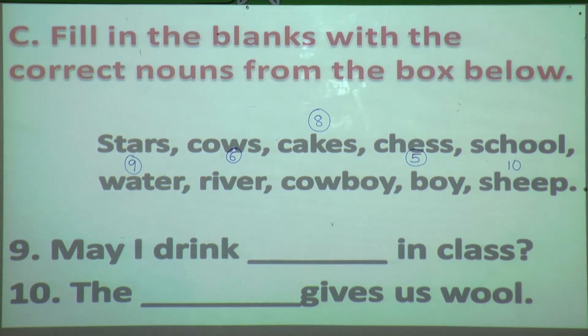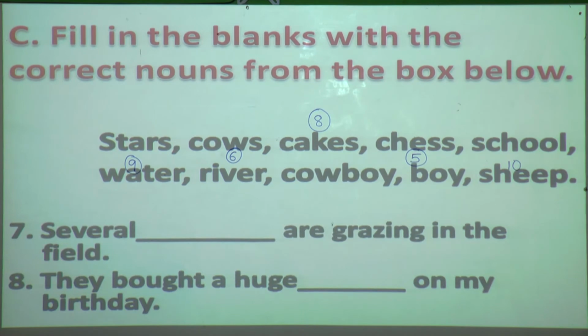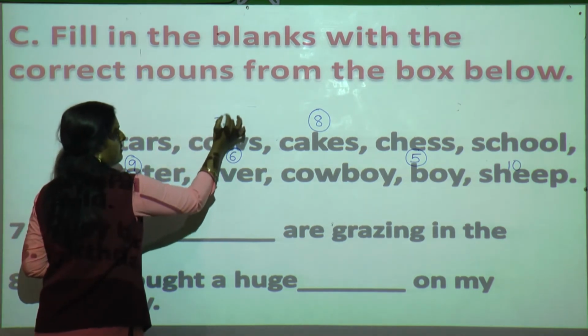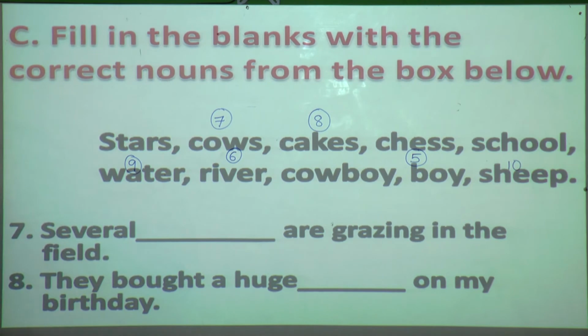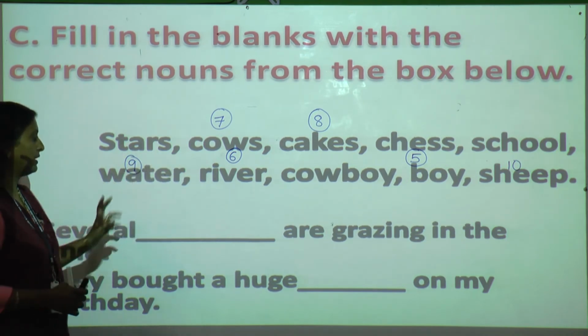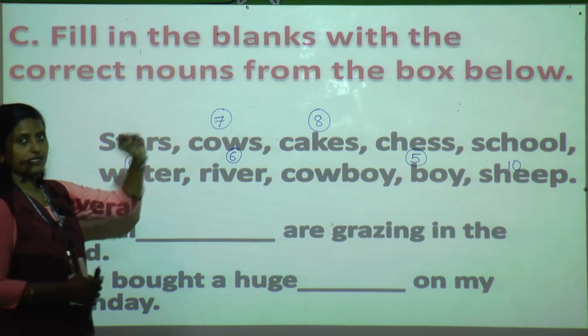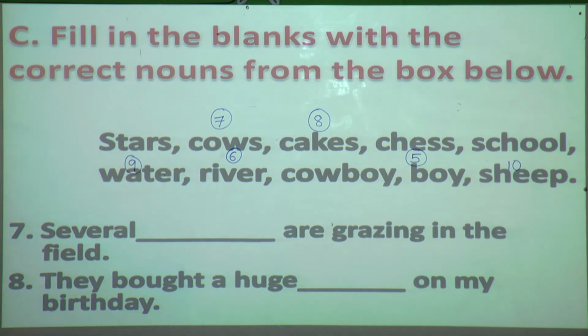Okay, we'll just come to the 7th one. Several dash are grazing in the field. So what is the answer over here? Here is 7. Cows. Several cows are grazing in the field. So again just cancel the 7th one. We have done sheep. So there you write it. For 7th the answer is cows, and for 10th is sheep.